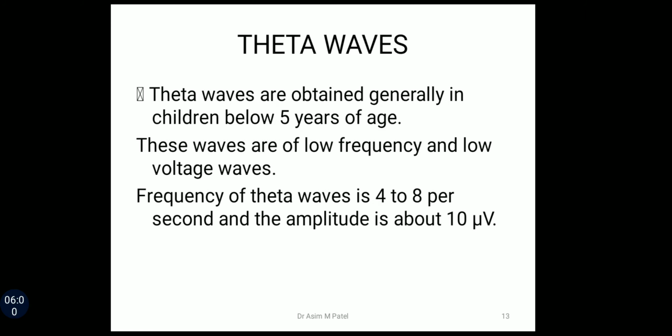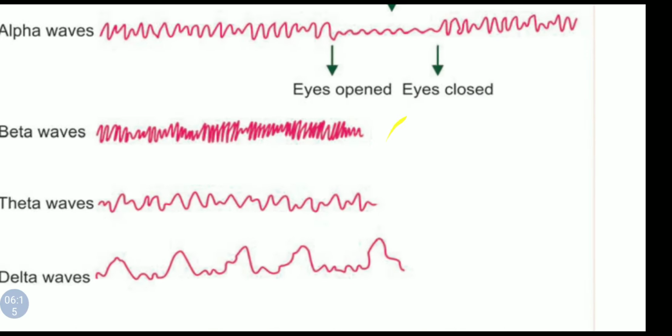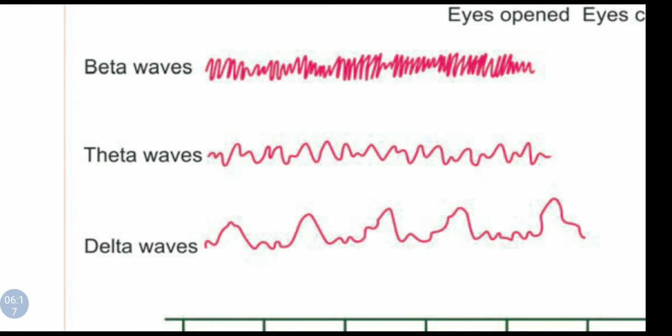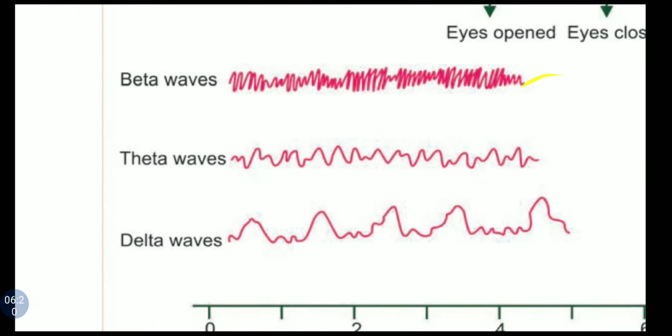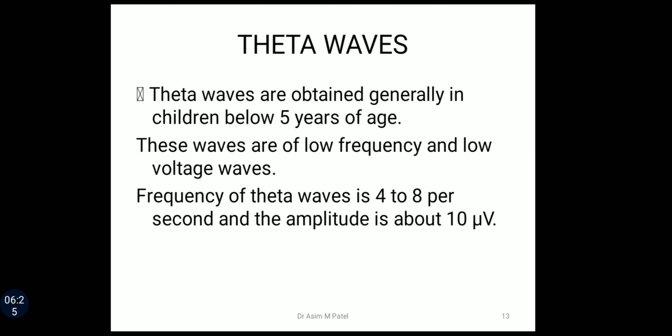Then the fourth type of waves are theta waves. Theta waves are obtained generally in children below 5 years of age. These waves are of low frequency and low voltage. Here you can see these are theta waves. Their frequency is also less and their amplitude is also less. Frequency of theta waves is 4 to 8 per second and the amplitude is about 10 microvolt.